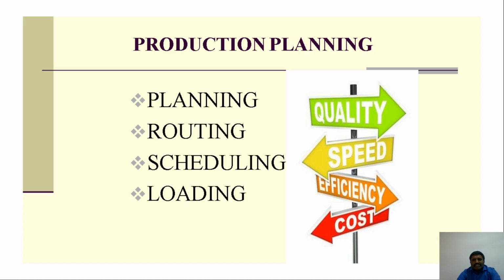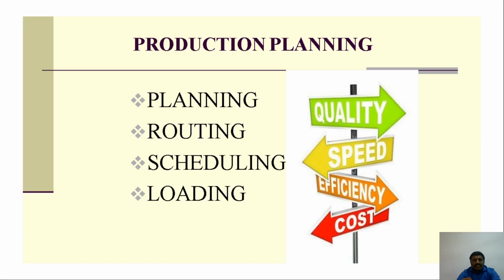Production planning: planning, routing, scheduling, loading, quality, speed, efficiency, and cost here. Just now I said they will have a planning, process planning. We can also say what the decision making is.